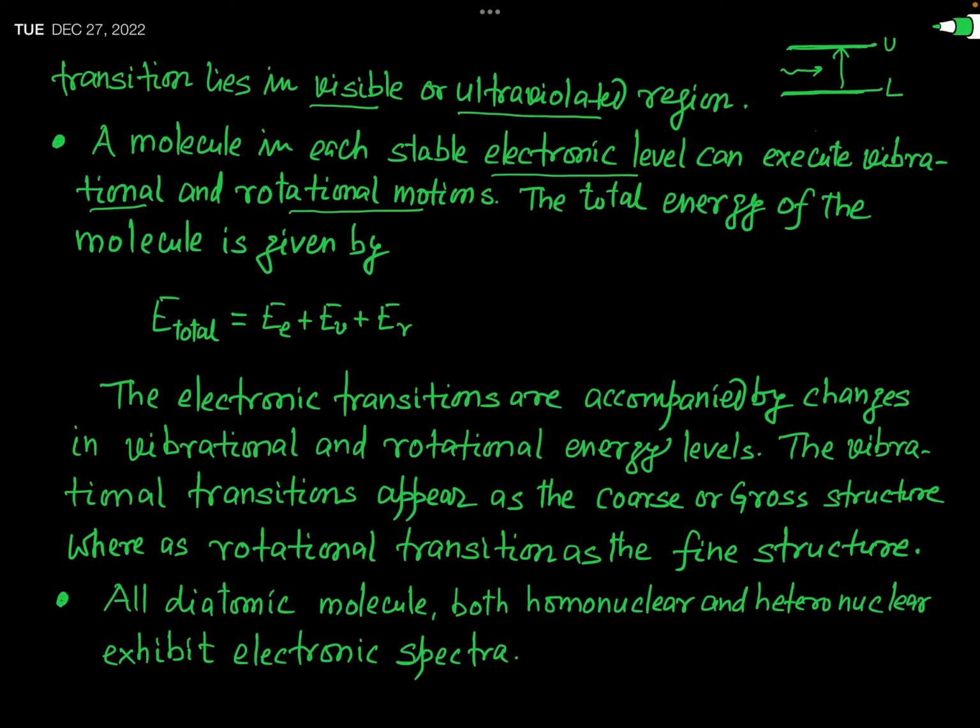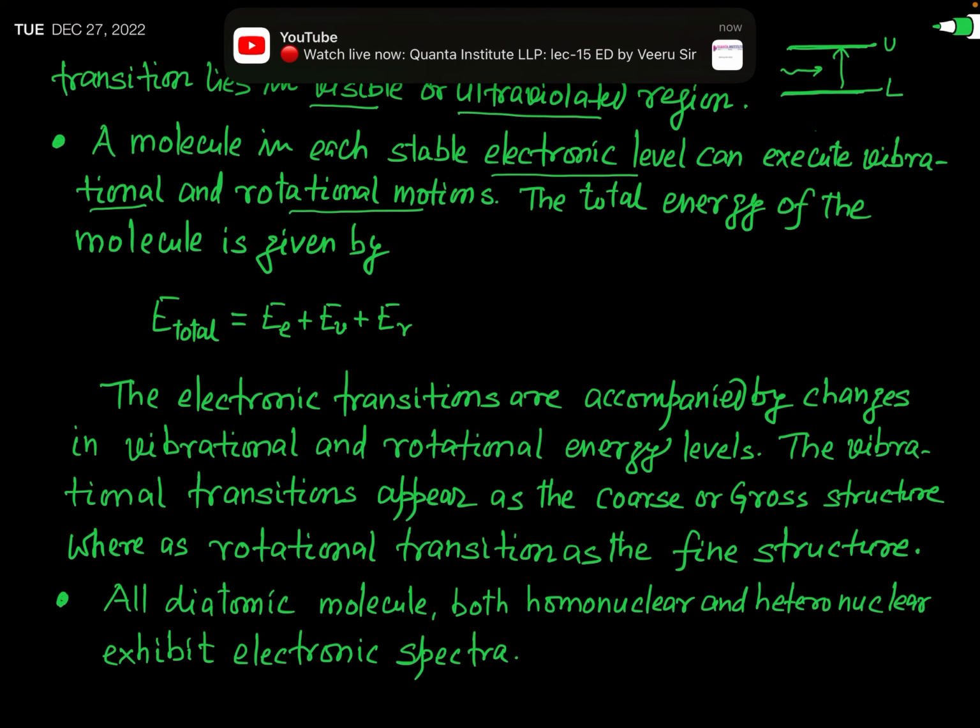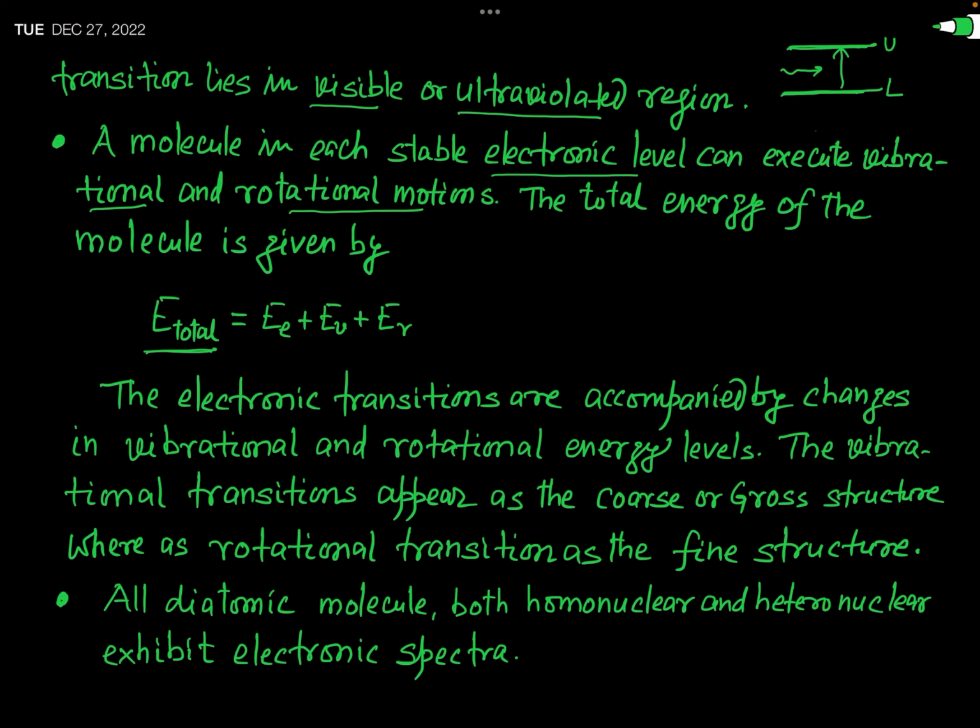And that's why when you talk about the total energy of the molecule, it consists of three terms. If E total represents the total energy of the molecule in a stable electronic energy level, then that energy is equal to EE plus EV plus ER. Here EE represents the electronic energy, the subscript E representing the word electronic, EV represents the vibrational energy, and ER represents the rotational energy.